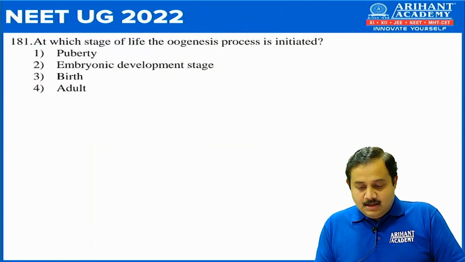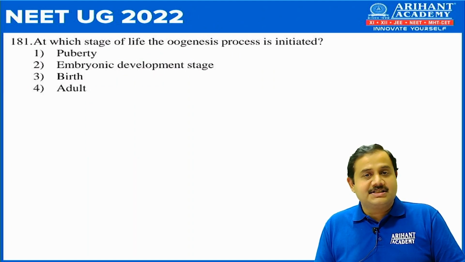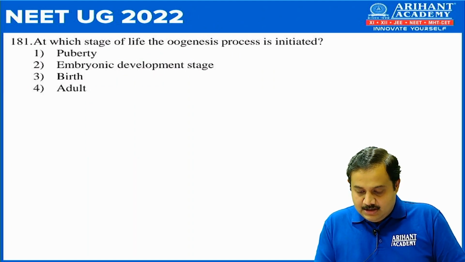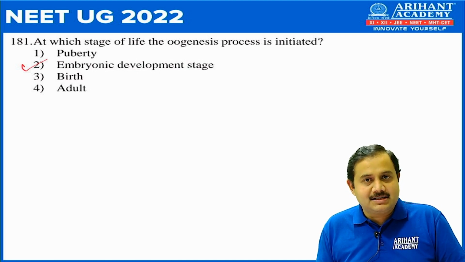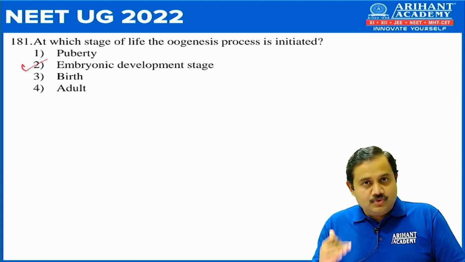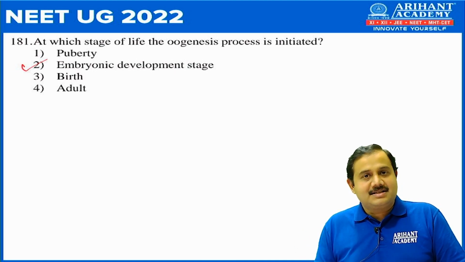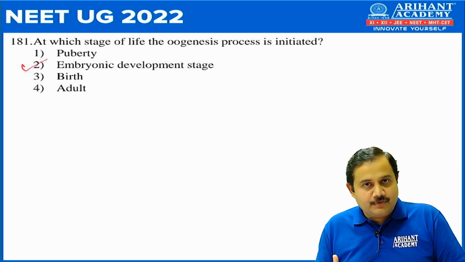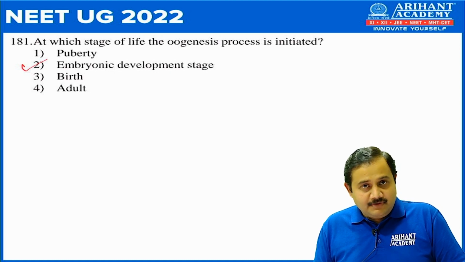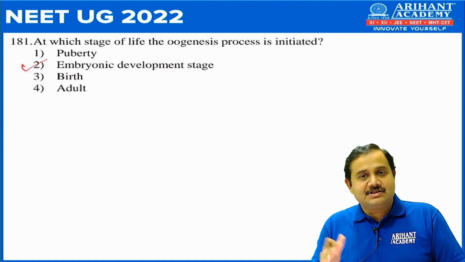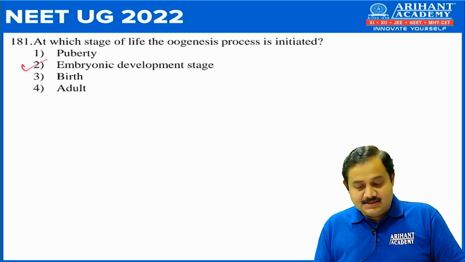Next one, 181. At which stage of life is the oogenesis process initiated? So the correct answer is number 2, that is, embryonic developmental stage. You know that oogenesis begins in the embryonic stage, stops at birth, restarts at puberty, stops at ovulation, and again restarts after penetration of sperm. Whereas spermatogenesis starts only at puberty and then it continues throughout life. So the correct answer is number 2.